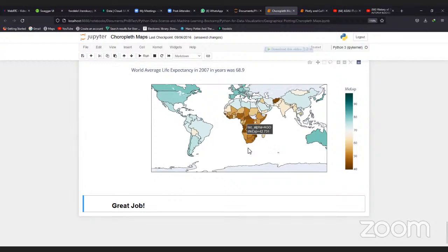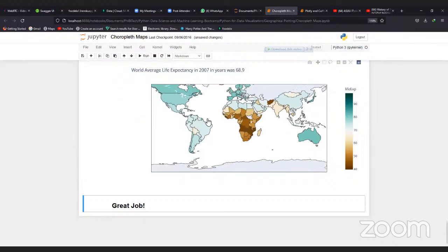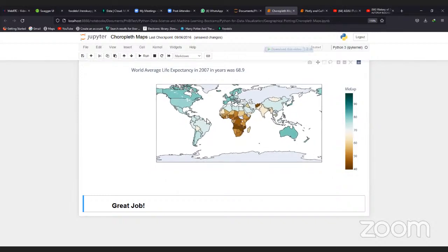So that's the plot that we want to do on Plotly and Choropleth, and you can see it's interactive here too. Any questions so far? Any questions? Nobody's responding. No questions, so it means we all understand this plot, and I can give you guys assignments.